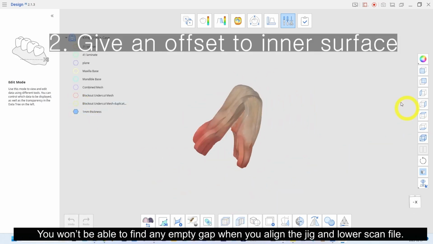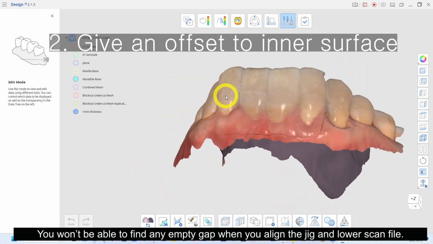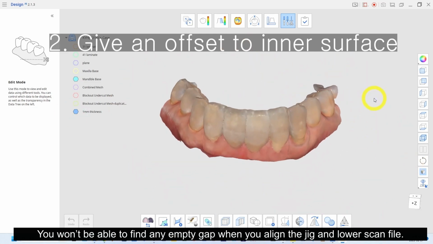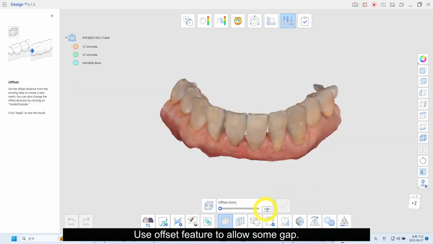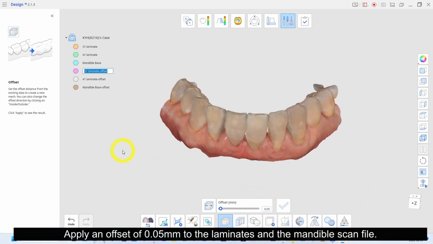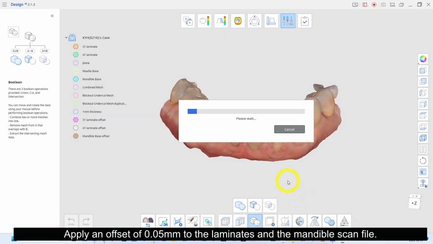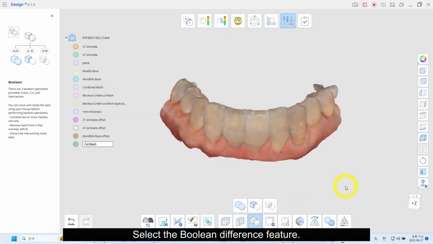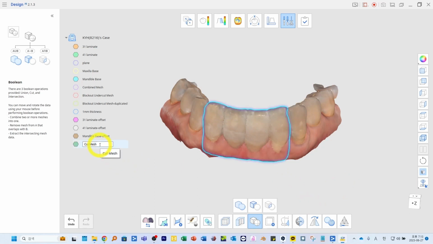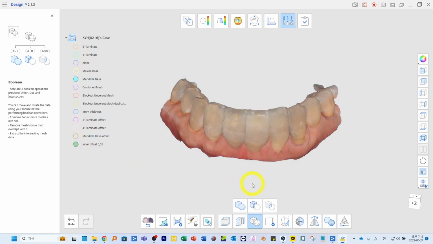You won't be able to find any empty gap when you align the jig and lower scan file. Use offset feature to allow some gap. Apply an offset of 0.05 mm to the laminate and the mandible scan file. Select the Boolean difference feature. Subtract the offset laminate and the offset mandible file from the jig body.